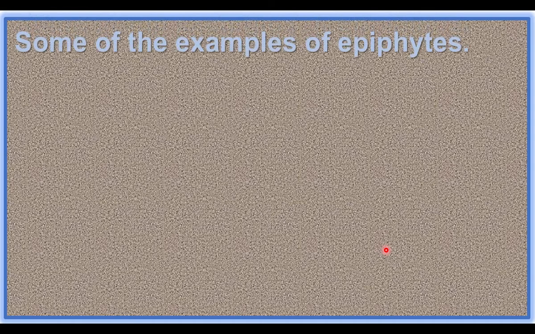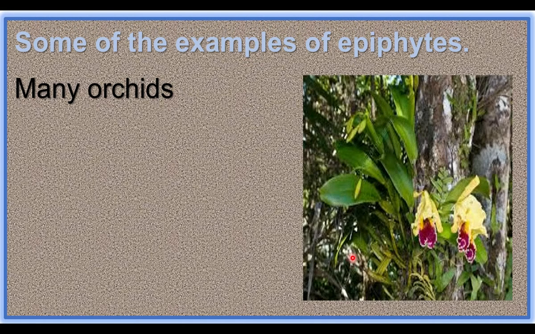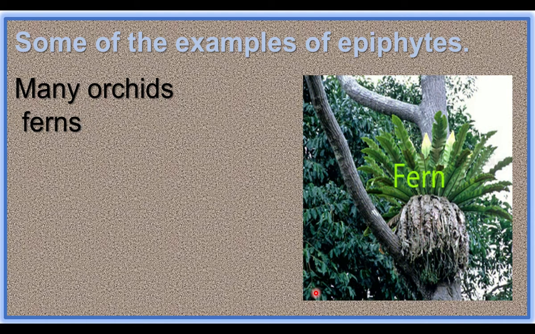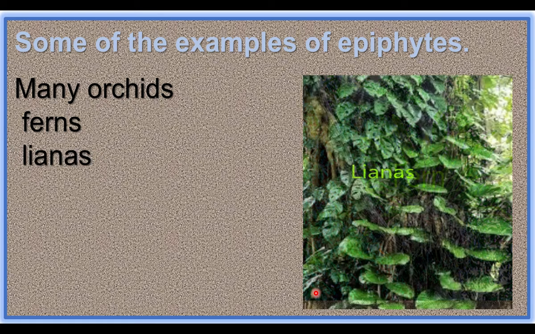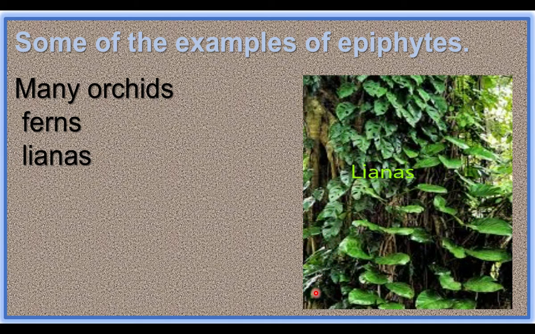Let us see some of the examples of epiphytes. Many orchids have epiphytic association with trees. Ferns, some of the ferns grow on big trees. Lianas are weak stem plants. They are climbing plants.